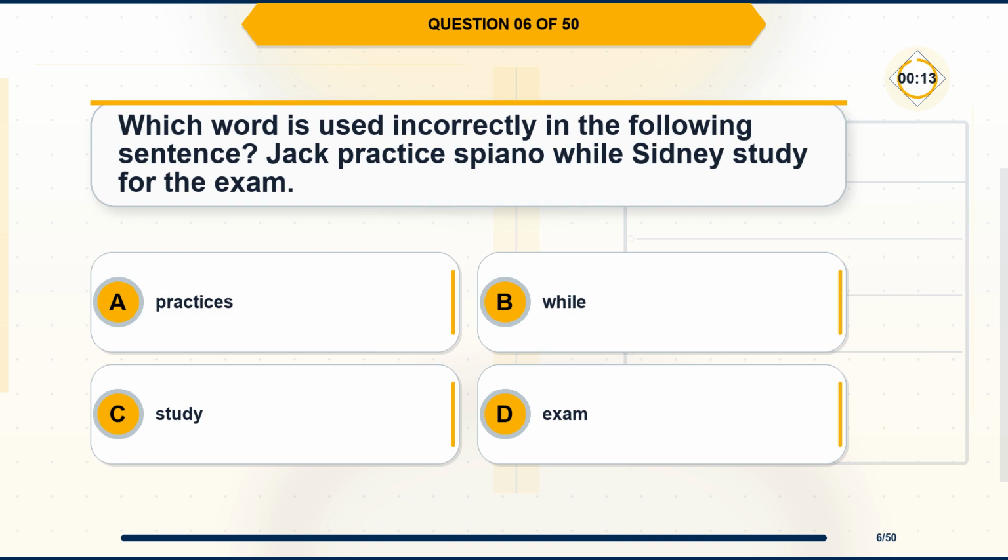Question 6. Which word is used incorrectly in the following sentence? Jack practiced piano while Sydney studied for the exam. Option A. Practiced. Option B. While. Option C. Study. Option D. Exam.